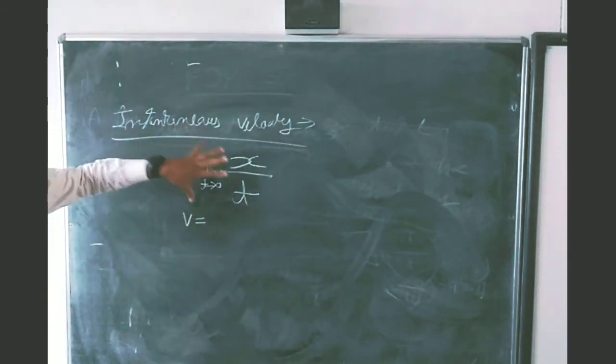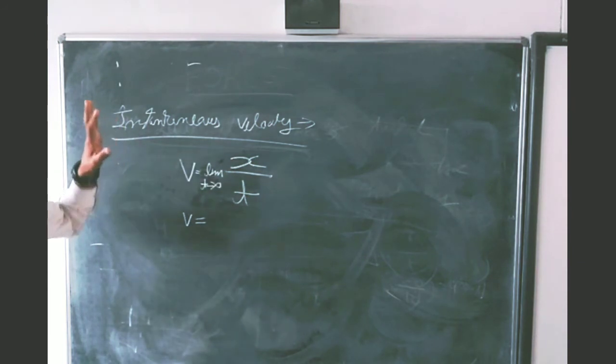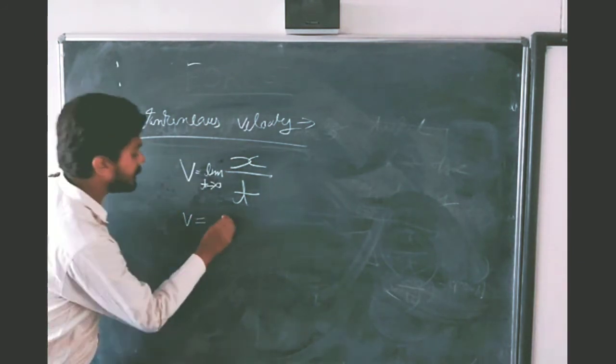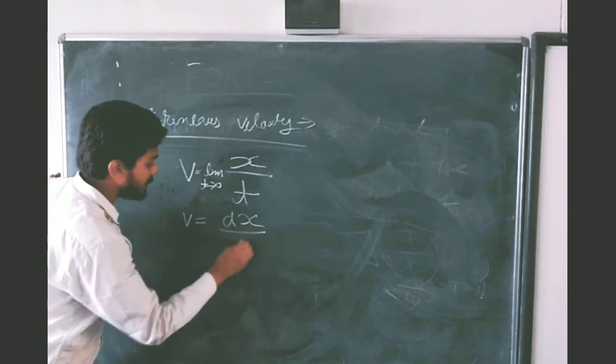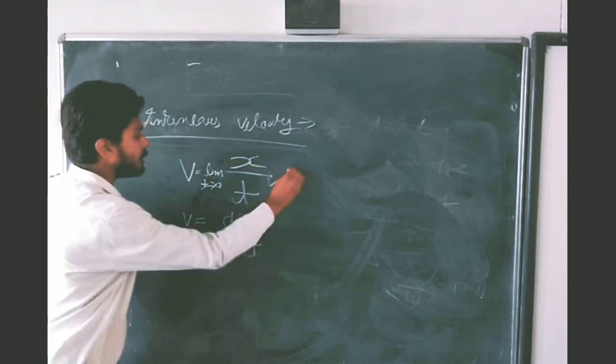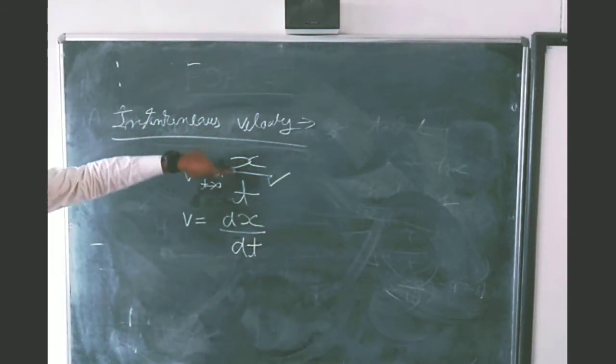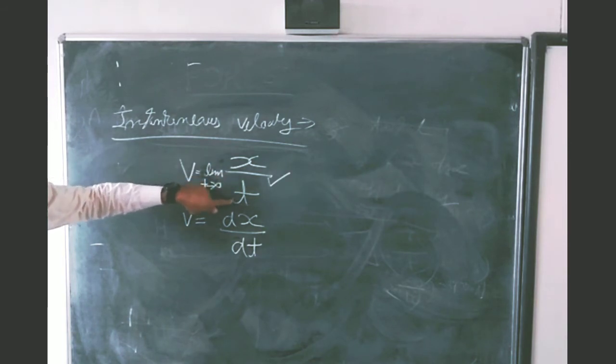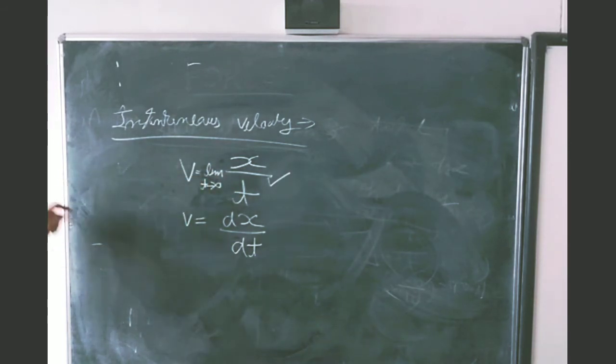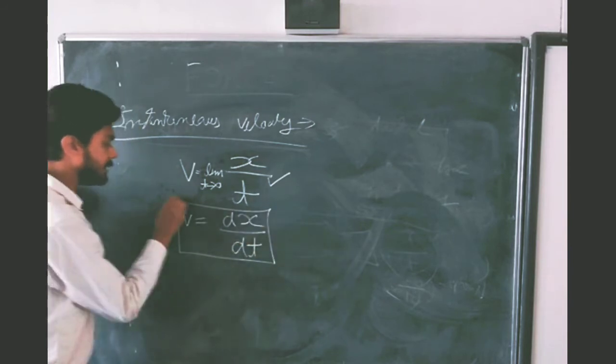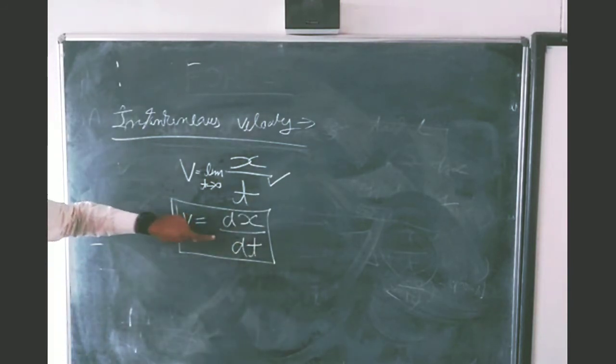Then a mathematical tool is there, that is differentiation, and you will write it dx by dt. In place of displacement upon time, and time approaches to 0, you can write it dx by dt. This is the differentiation form.